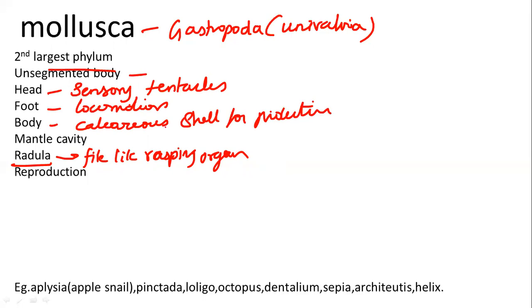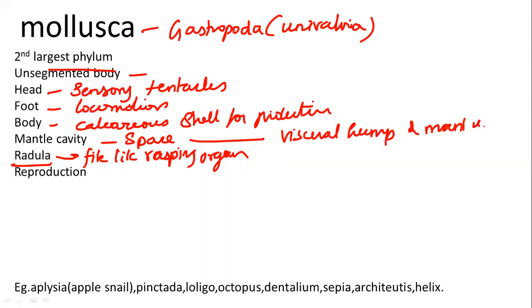It also has a mantle cavity, which is a space between the visceral hump and the mantle. The shell is secreted from the mantle. Feather-like gills are also found in the mantle cavity. It has a radula, which we already discussed. In reproduction, mostly it is oviparous as well as dioecious, and the development will be indirect.